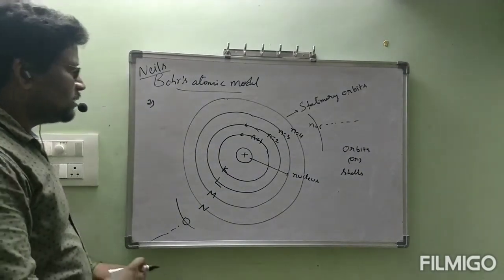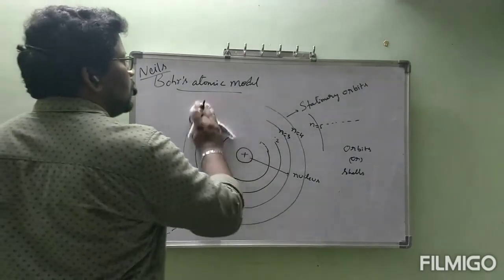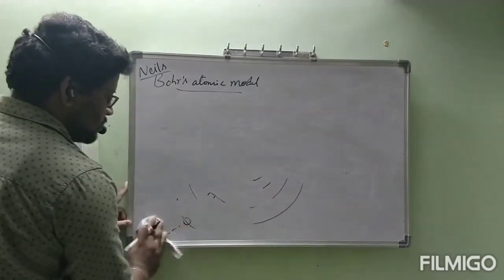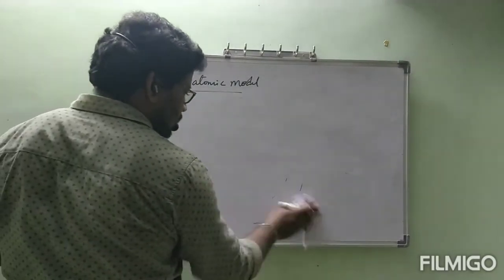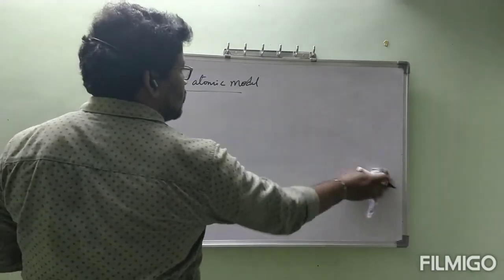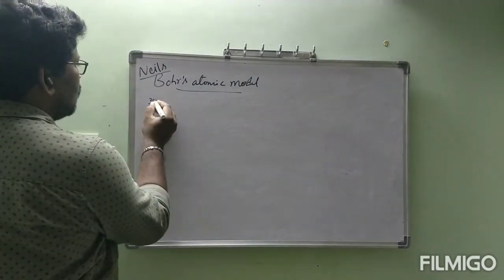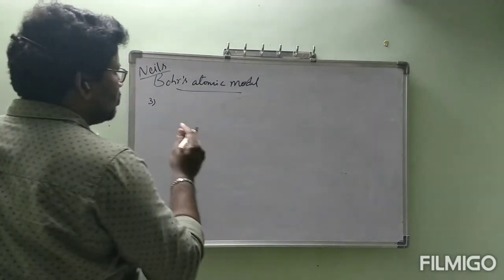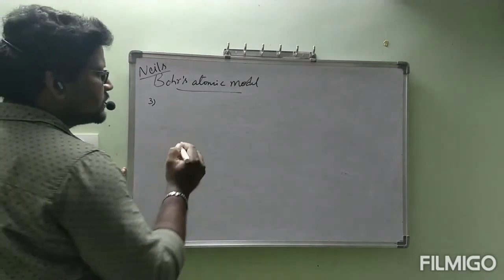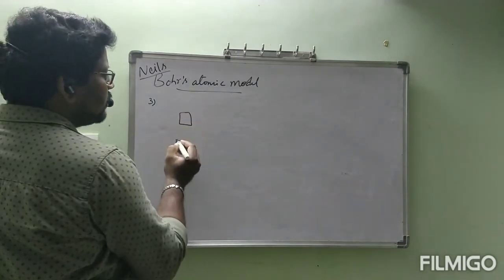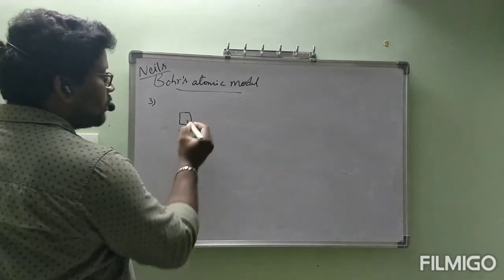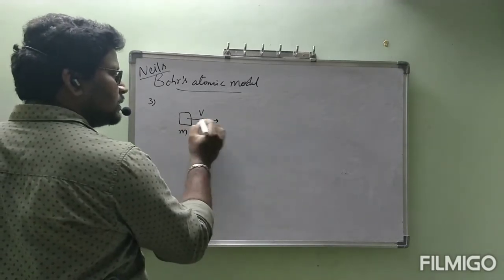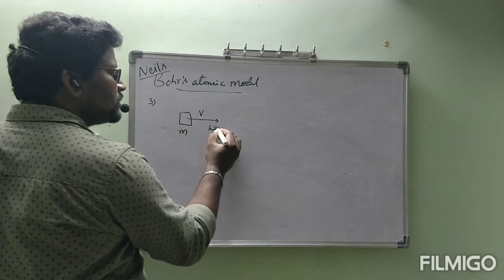Okay. Now, next, third point. Coming to third point, before going to third point, I would like to say something. If you take one body with some mass m moving with velocity v, straightly like this, this is called linear motion.